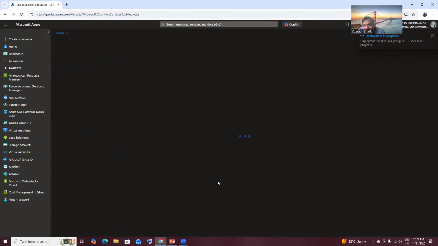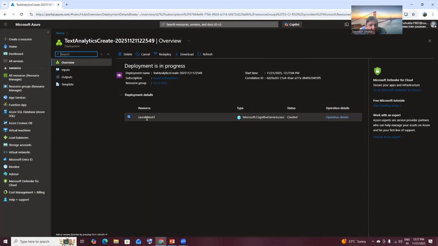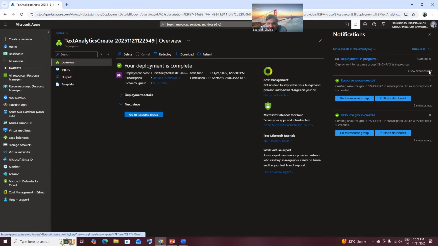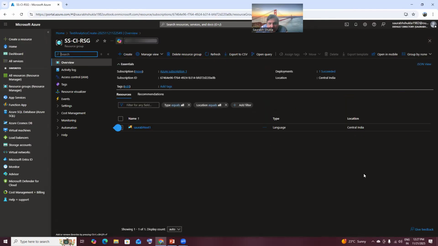Be careful about the cost. So once you complete your exercise, you have to delete the resource group so that you will not face any consequences. Okay. So your resource is under creation. You can see here deployment in progress. Once it is done, we will go to this particular resource and try to do some sentiment analysis. So you can say that I know AI, I know how to do analysis in Azure. So let me go to this particular resource.